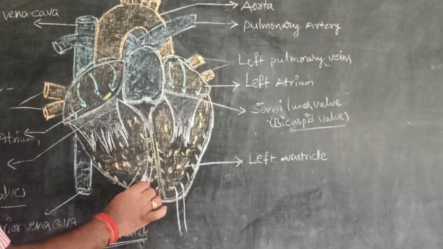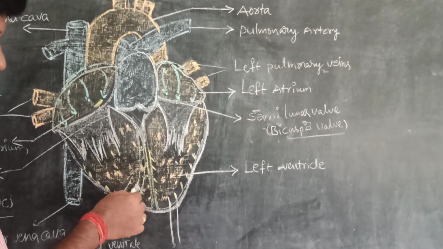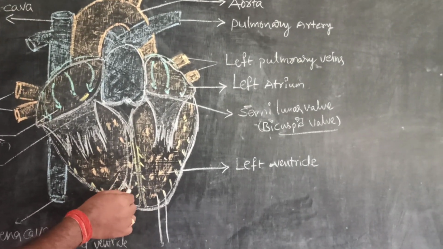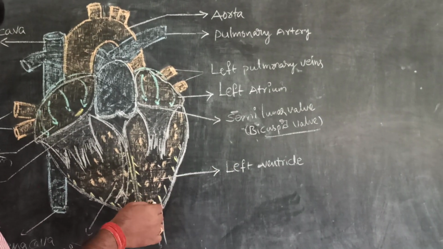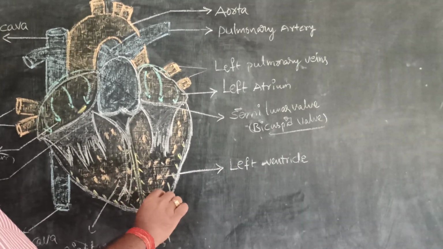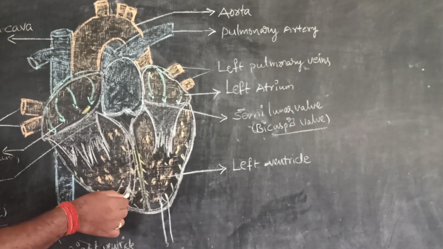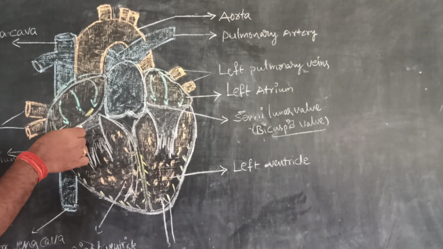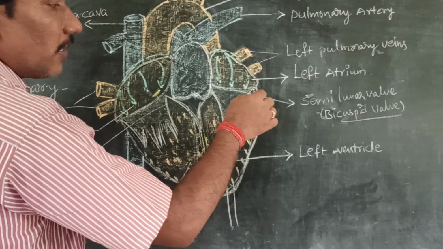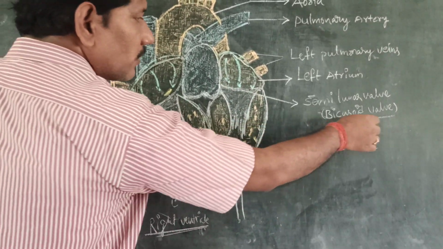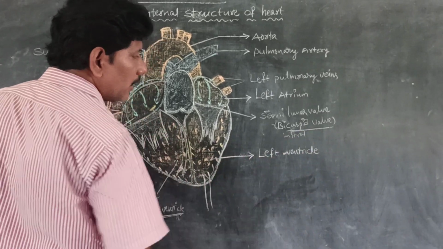So the valve present in the pulmonary artery is called the pulmonary valve. The valve present at the left ventricle is called the aortic valve or systemic valve. The right auriculoventricular valve is also called the tricuspid valve, and the left auriculoventricular valve is also called the bicuspid or mitral valve. So these are the external features.